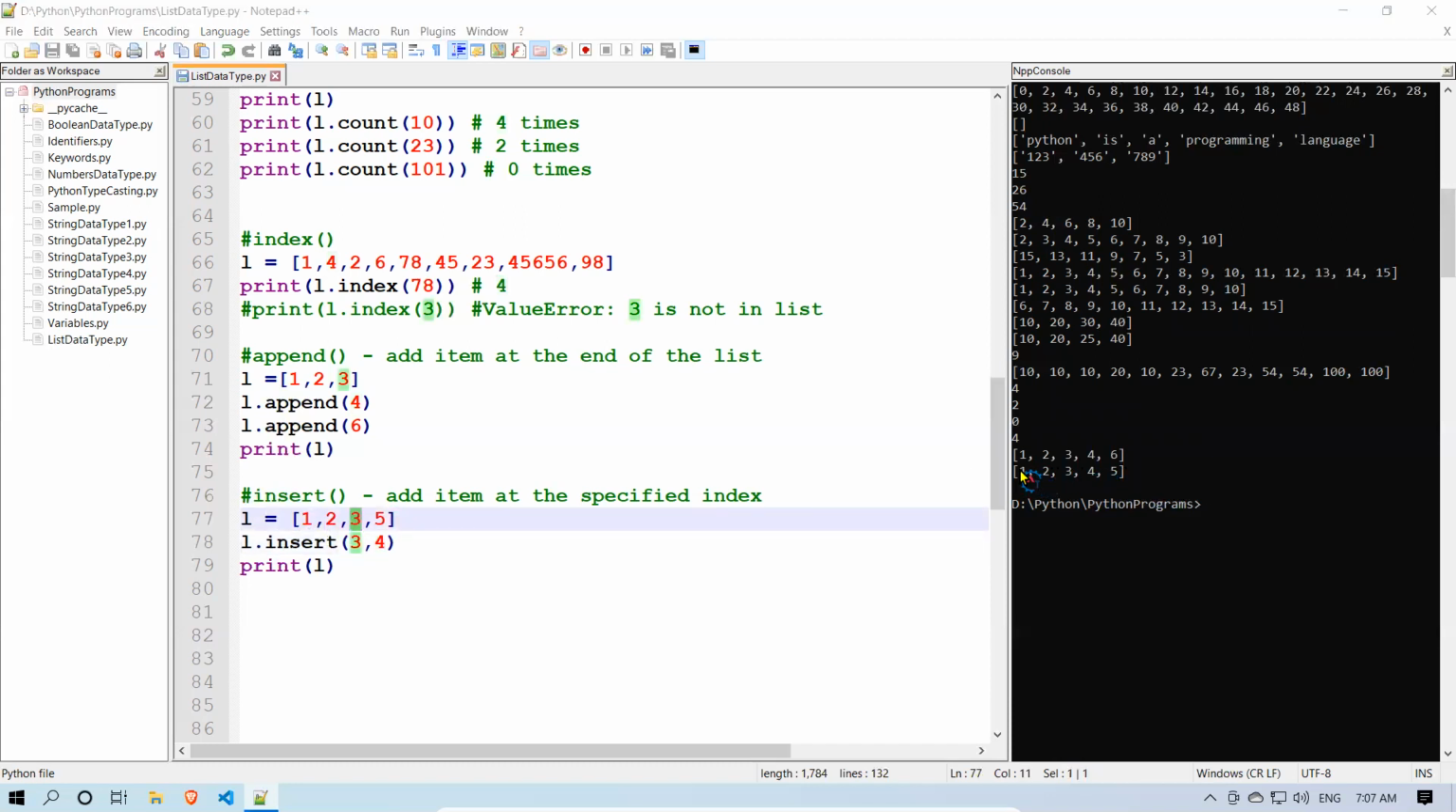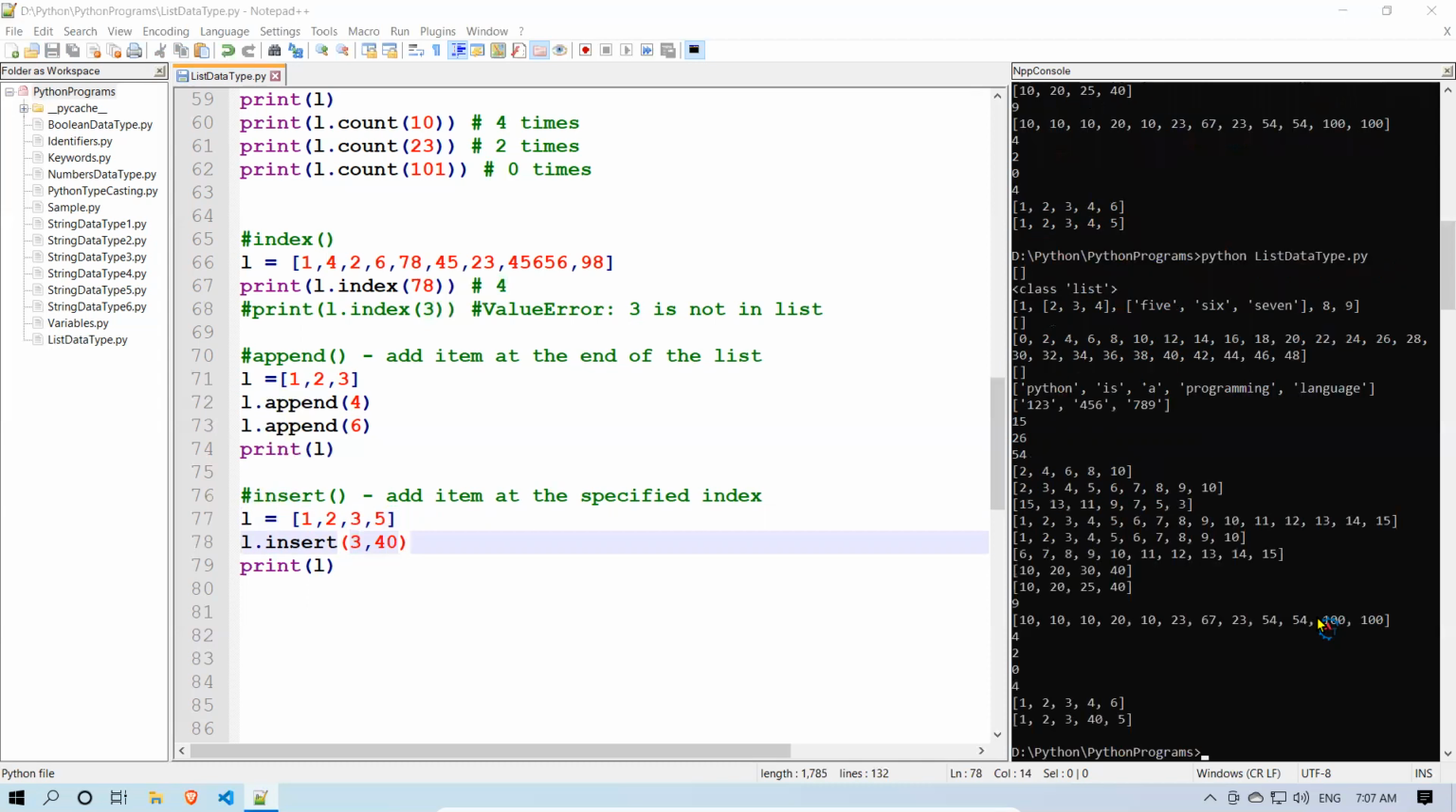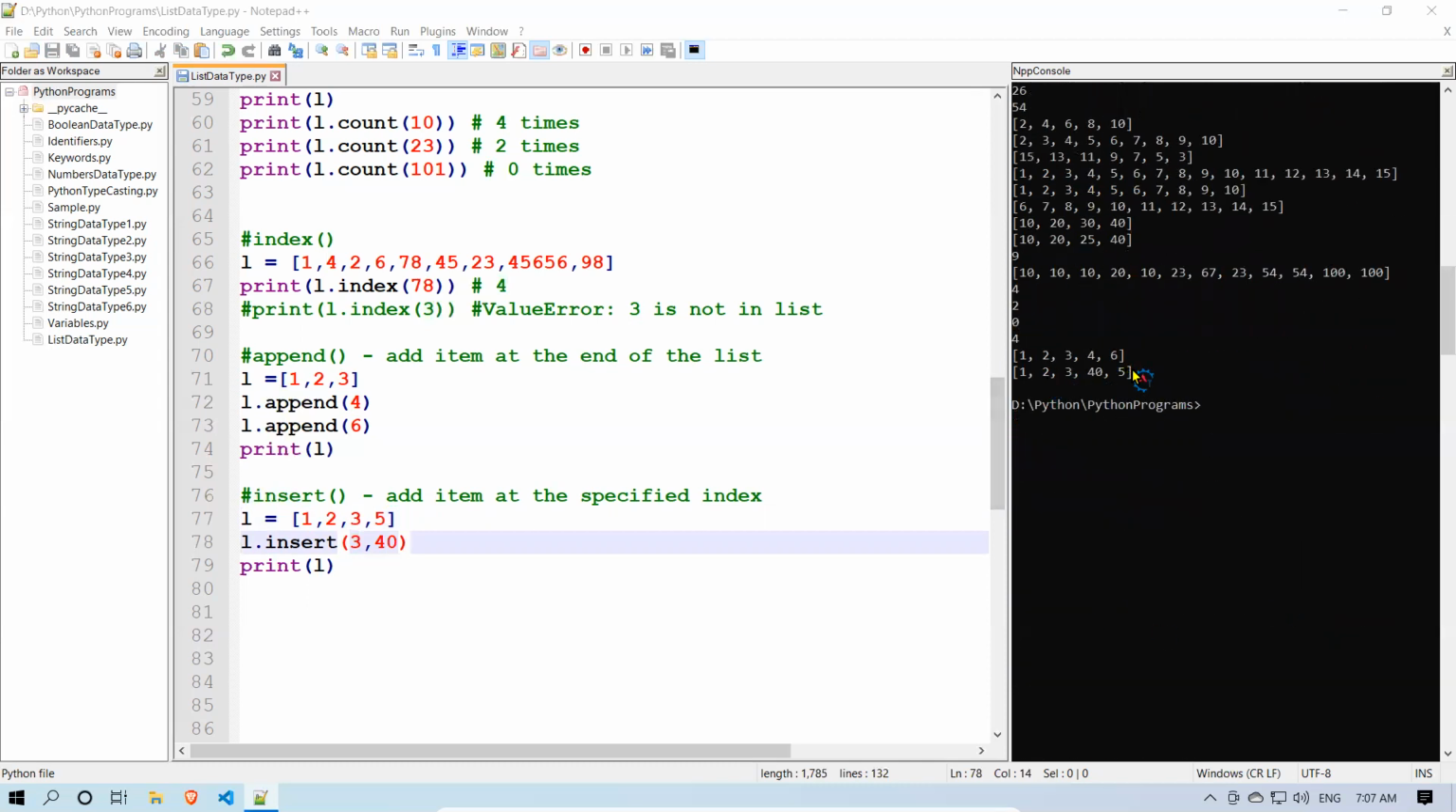You see that? 1 2 3 4 5 means in a particular index, I want to insert some value. In that particular position, I want to put 40. You see that? 1 2 3 40 5. Right, in the third index value, it should be 40. I'm inserting. Okay, this is how you can use the insert function.